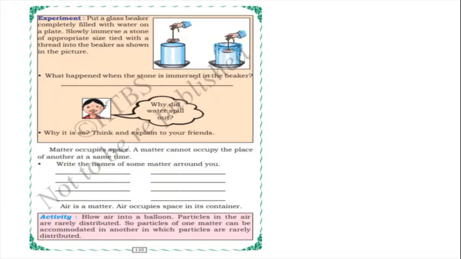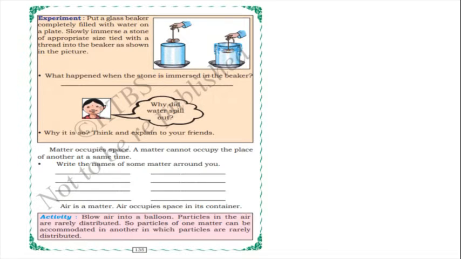Think and explain to your friends, children. Because when you immerse the stone, the stone occupies the space in the beaker which contains water. The stone also has weight. So the water level rises and water spills out.